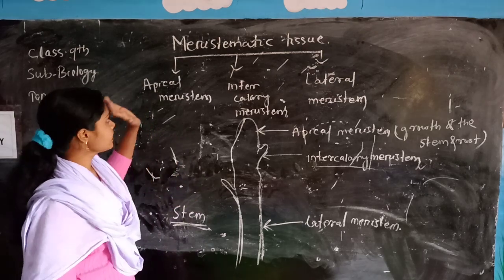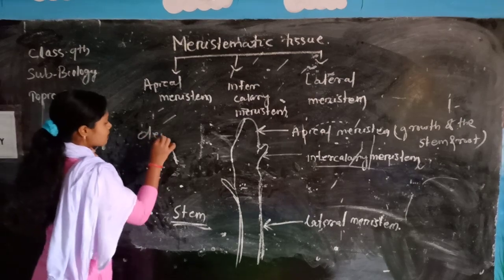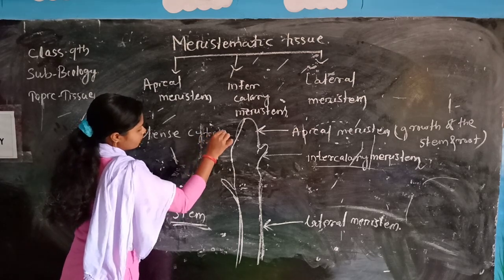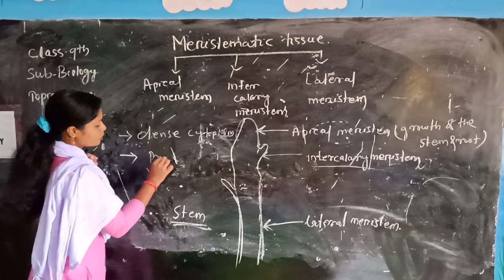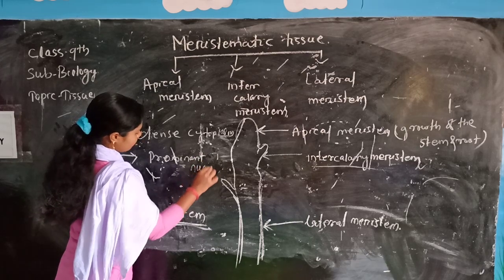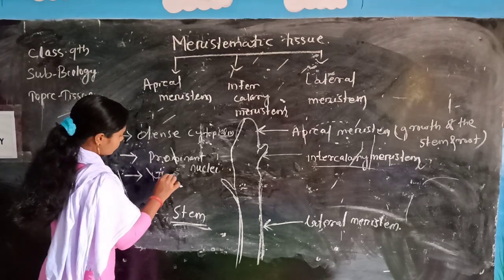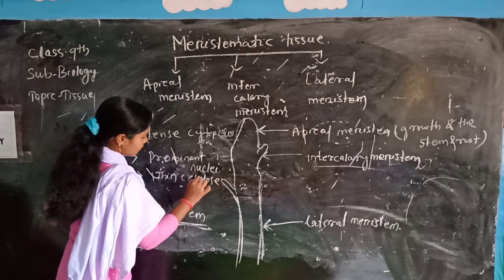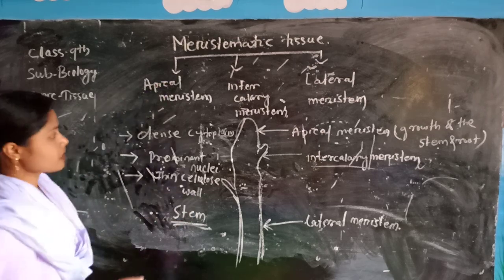As the cells of this meristematic tissue are very active, they have dense cytoplasm inside their cells. Dense cytoplasm, the cells are active. Third, they have prominent nuclei, and they have a thin cellulose wall. So this is about meristematic tissue.